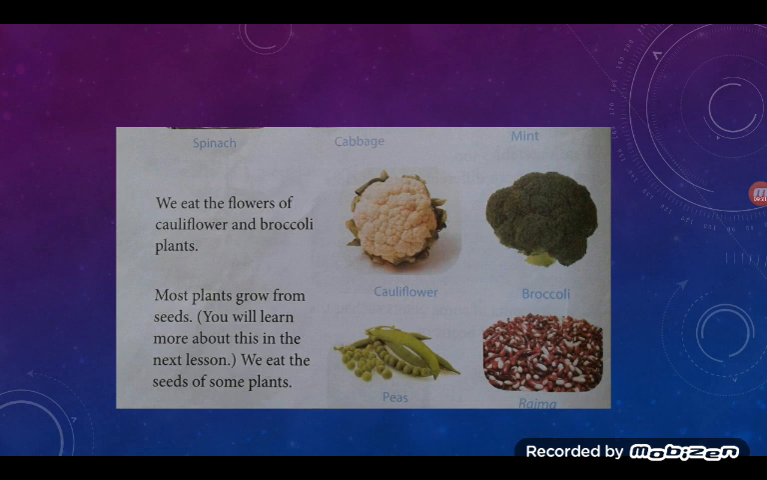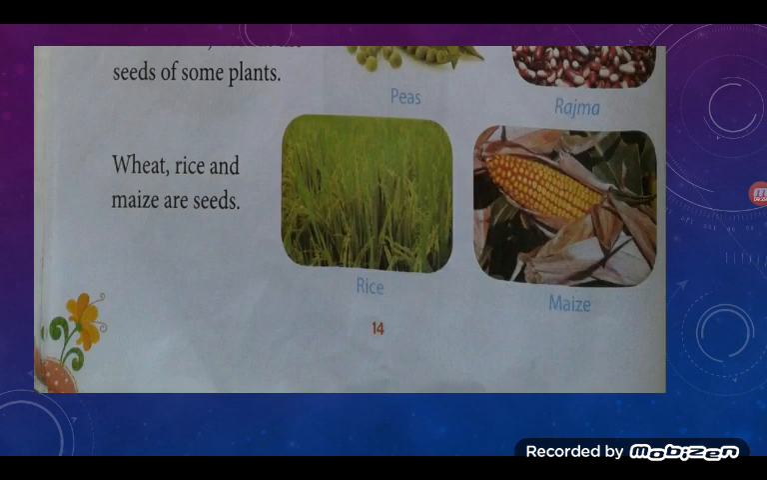We eat the seeds of some plants. Now we have seen that green peas we eat, rajma seeds. Yes, we eat rajma seeds, correct? Even we eat the seeds of plants like wheat, rice, maize.